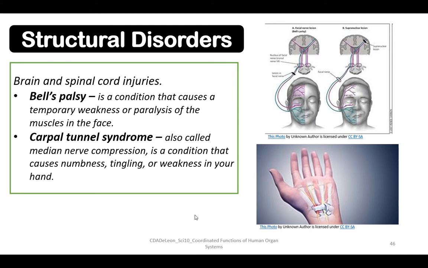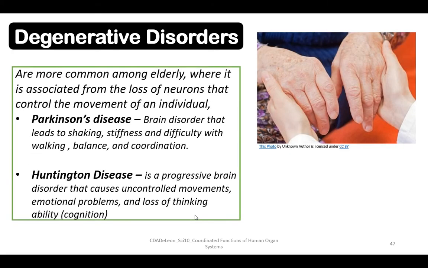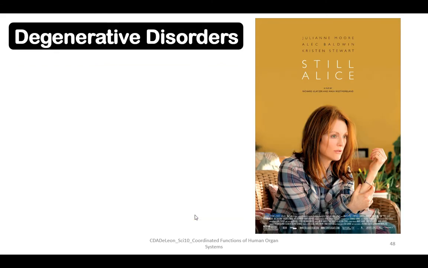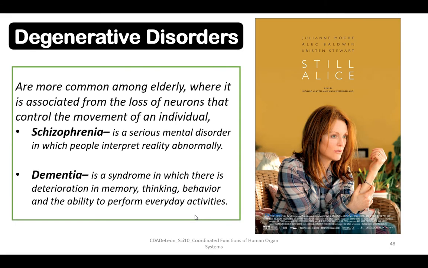And lastly, we have degenerative disorders, which are more common among the elderly, associated with the loss of neurons that control the movement of an individual. So we have Parkinson's disease, a brain disorder that leads to shaking, stiffness, and difficulty with walking, balance, and coordination. And Huntington disease is a progressive brain disorder that causes uncontrolled movements, emotional problems, and loss of thinking ability or cognition.